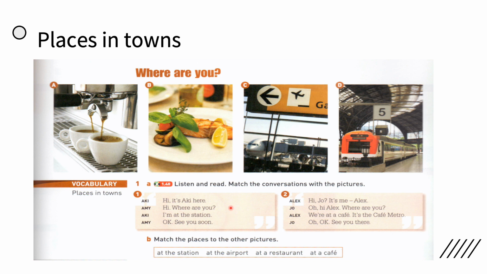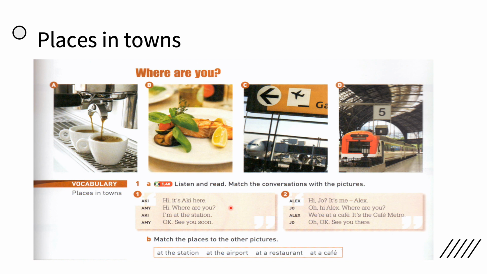Hi, it's Saki here. Hi, where are you? I'm at the station. Okay, see you soon. So here, the station, which picture is it? Is it A, B, C, or D? Yes, very good. It is in picture D.